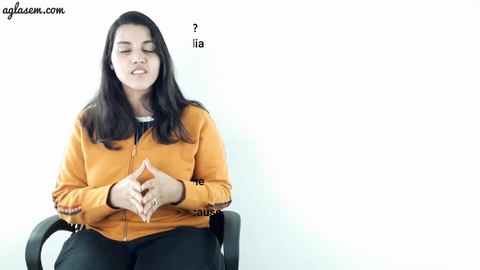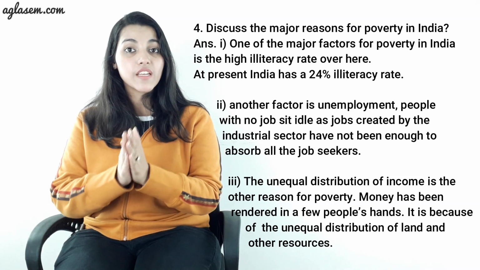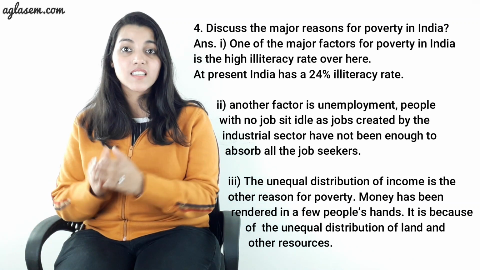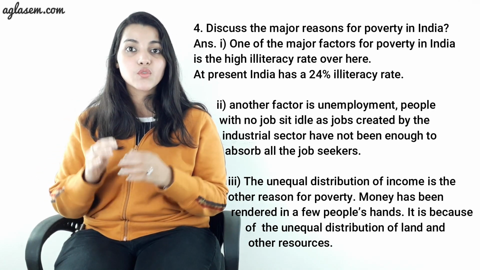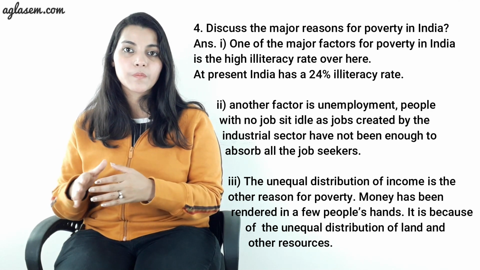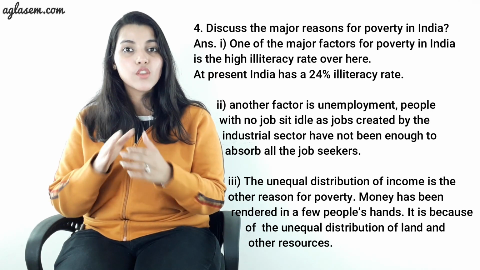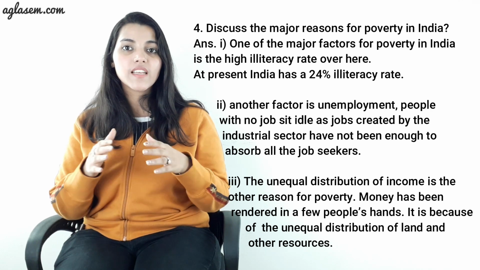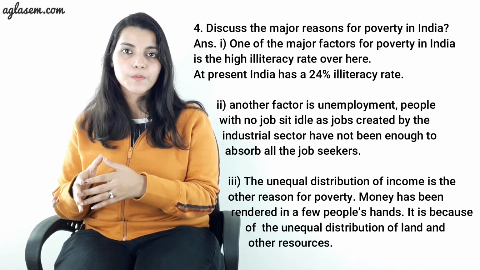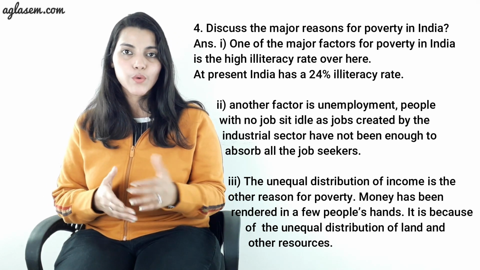Coming to the fourth question, it says, discuss the major reasons for poverty in India. One of the major factors for poverty in India is the high illiteracy rate. At present, India has a 24% illiteracy rate. Secondly, another factor is unemployment. People with no job sit idle as jobs created by the industrial sector have not been enough to absorb all the job seekers. Third, the unequal distribution of income is another reason for poverty.